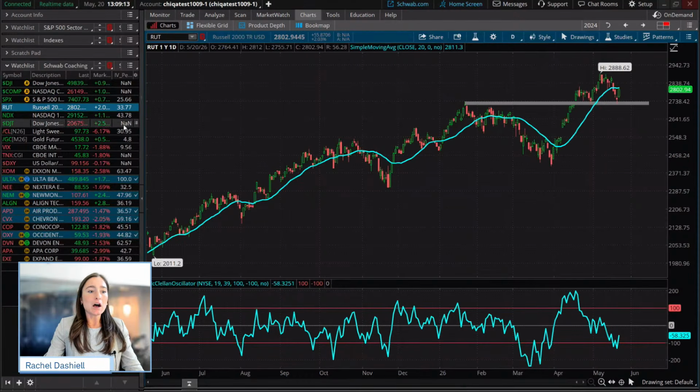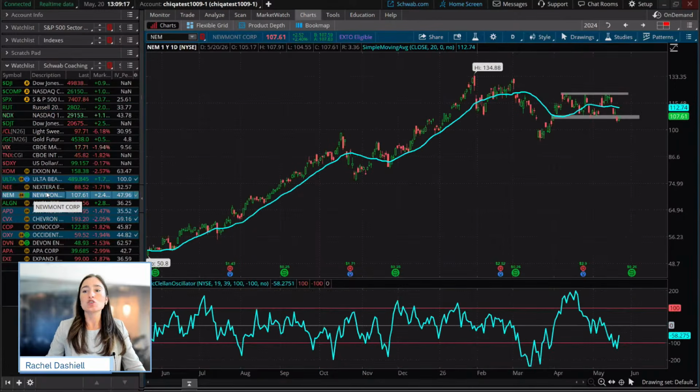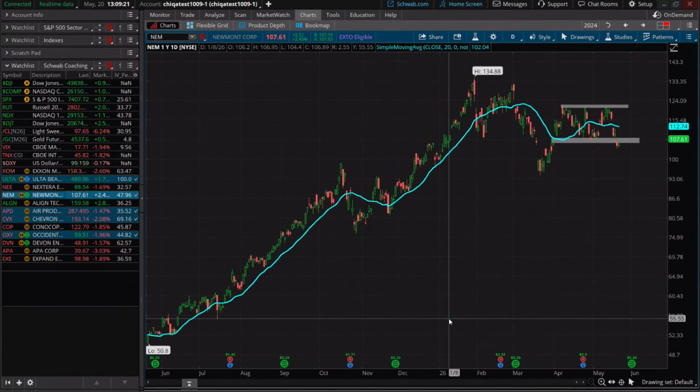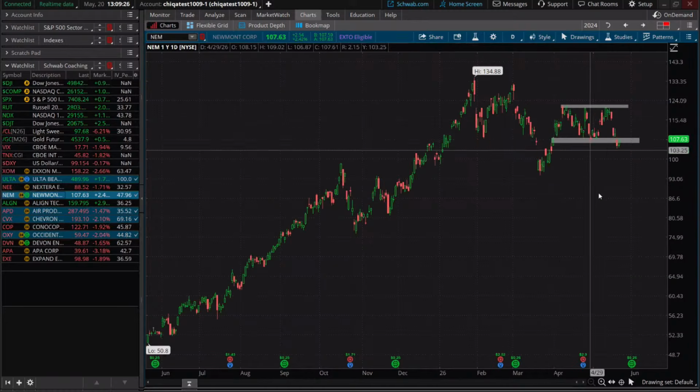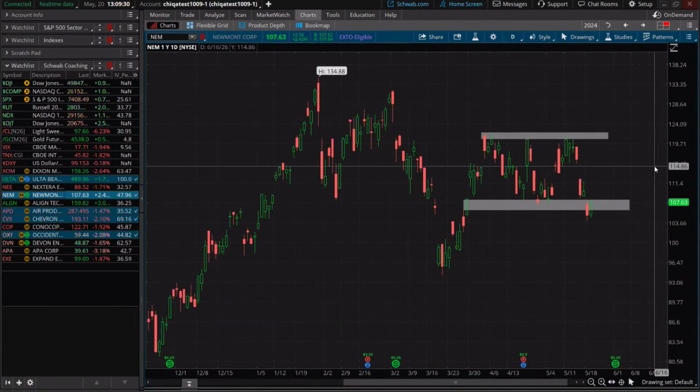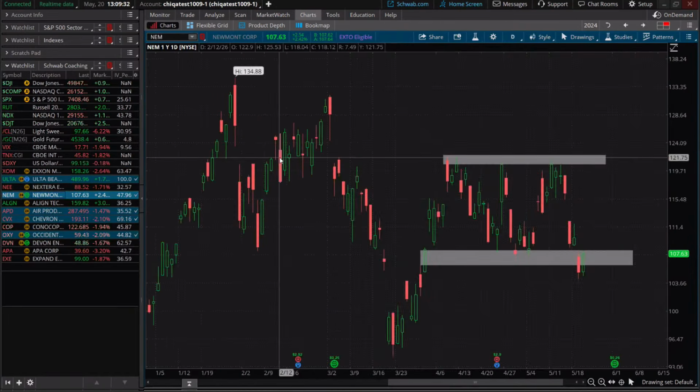So let's look at a few different examples, Newmont being one of them. I'm going to take off some of this information from below and the moving average here, and we're going to look at the price of Newmont for the last couple months or so.